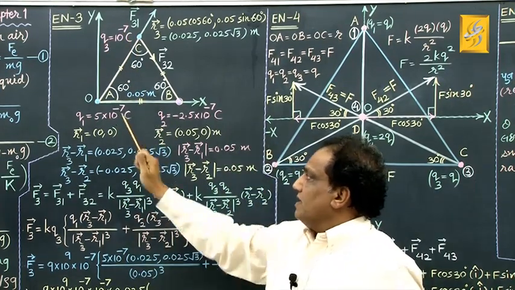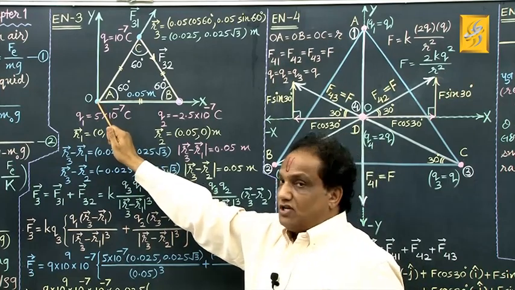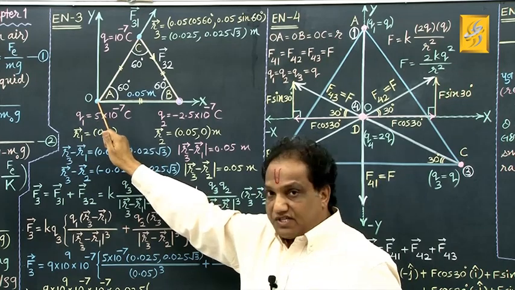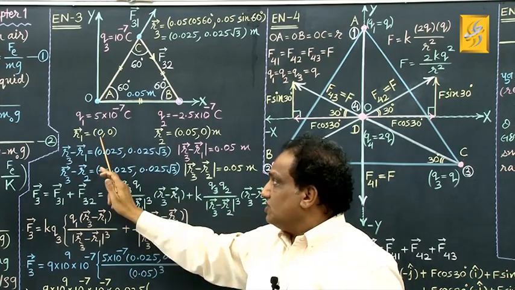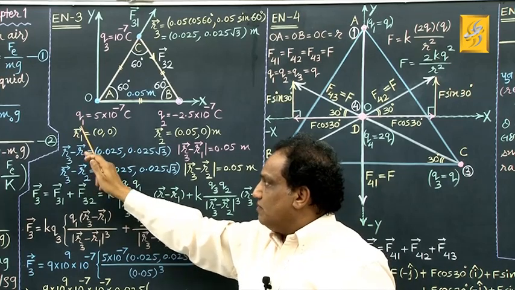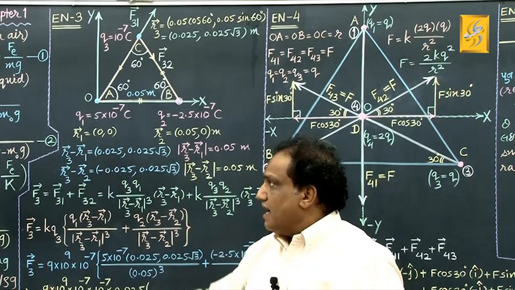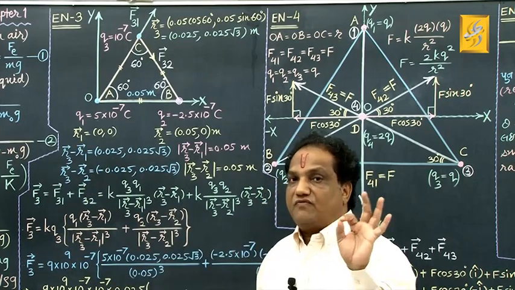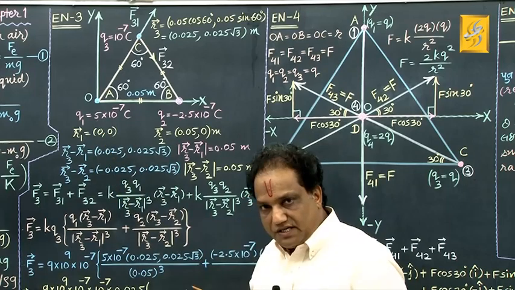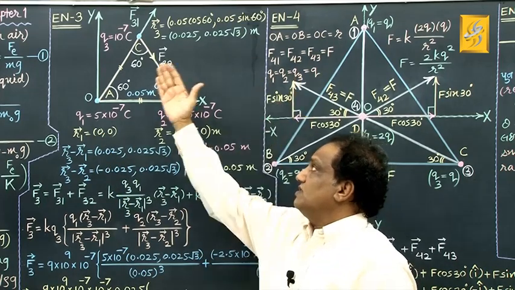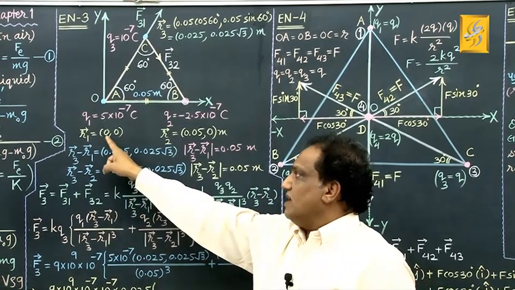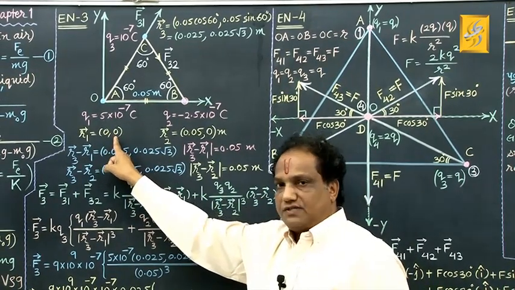Now tell me, because you have taken here the origin of the coordinate system, the position vector of the first charge will have coordinates 0, 0. The position vector for the first charge, we show it by the symbol vector R1. Position vector means the coordinates of a given point. Coordinates of the origin are 0, 0. We are taking the distribution of these charges in a plane, that is 2-dimensional space, so we are mentioning only 2 coordinates. Okay?